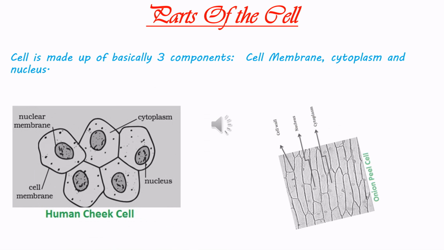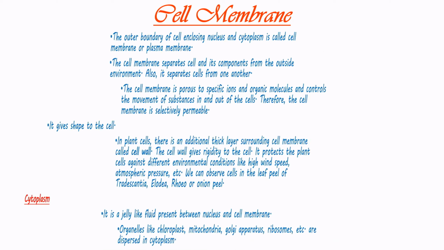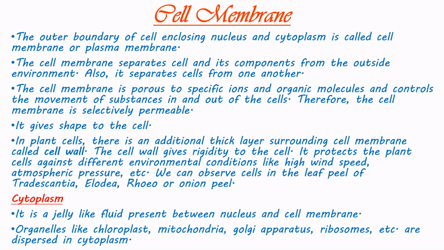A cell is made up of basically 3 components: cell membrane, cytoplasm and nucleus. Cell membrane. The outer boundary of the cell enclosing nucleus and cytoplasm is called the cell membrane or plasma membrane. The cell membrane separates the cell and its components from the outside environment. Also, it separates cells from one another. The cell membrane is porous to specific ions and organic molecules and controls the movement of substances in and out of the cells. Therefore, the cell membrane is selectively permeable. It gives shape to the cell.